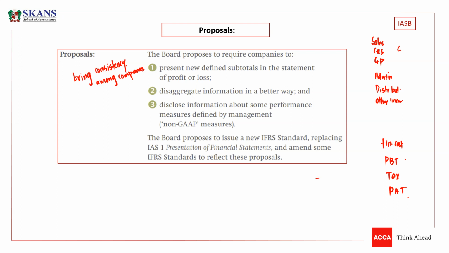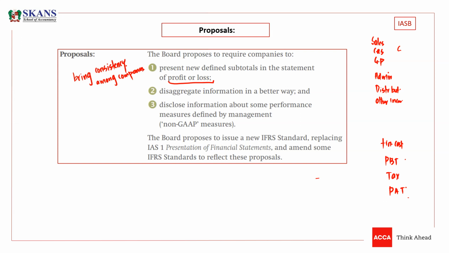We can categorize the proposals or the upcoming changes into three categories. The first thing that the board is proposing to change is the format of your statement of P&L, guys. They want some changes in the format of the statement of P&L.